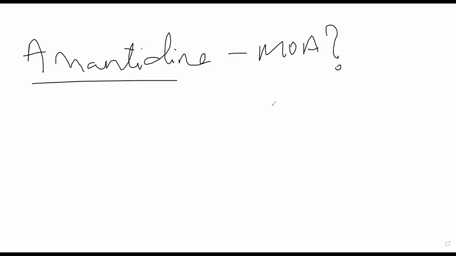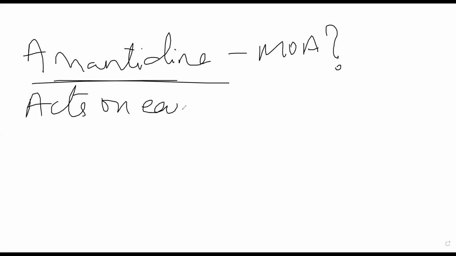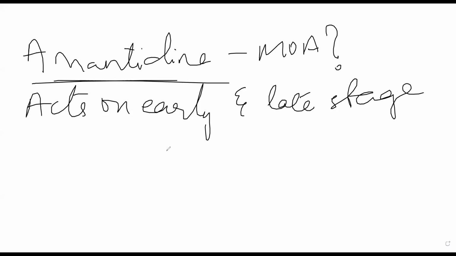So for those of you who just joined, what is the mechanism of action of amantadine? That is the question I asked. Sir, it inhibits the uncoating of the virus. Okay, only uncoating? Sir, assembly also. It acts on the early and late stages of replication, right? So it will stop uncoating of the virus and it will also stop assembly of the virus. All right.